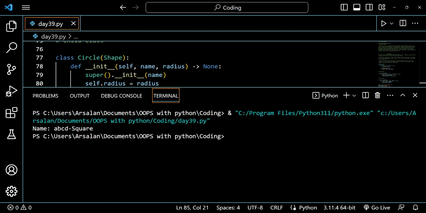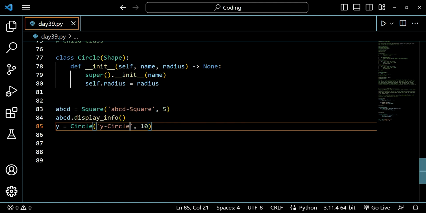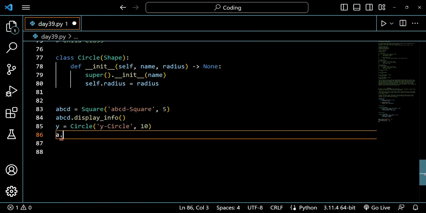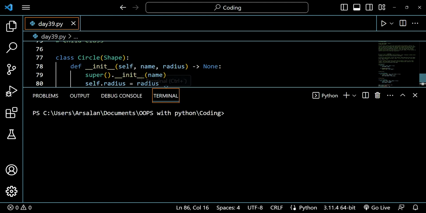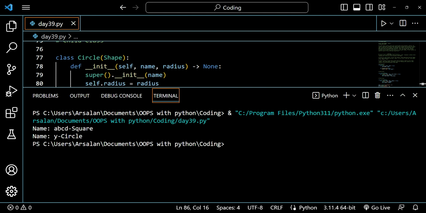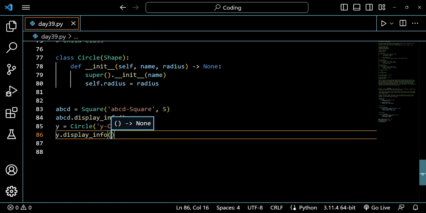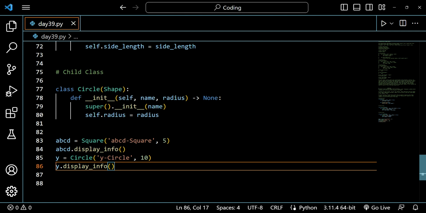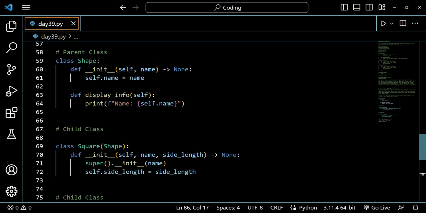So name abcd square, and I just have to write y dot display info and close it by parenthesis, and as you can see, name abcd square and name y circle, right? So it's working fine, and we have just inherited the method from our parent class. Both of these child classes, circle and square, have inherited from our parent class, that is our shape class.